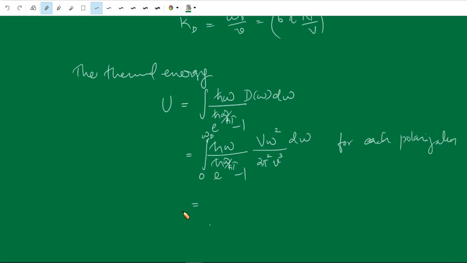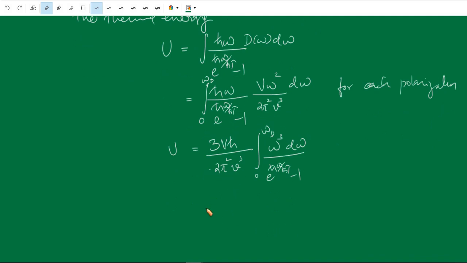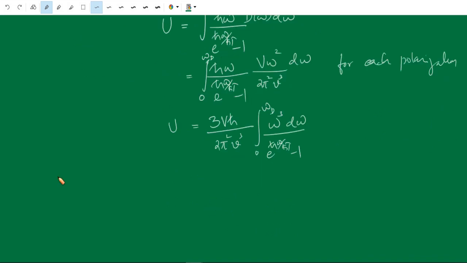Therefore, we can write the total energy as follows: this is for each polarization, so we have to multiply by 3. So this is the total thermal energy of the specimen.